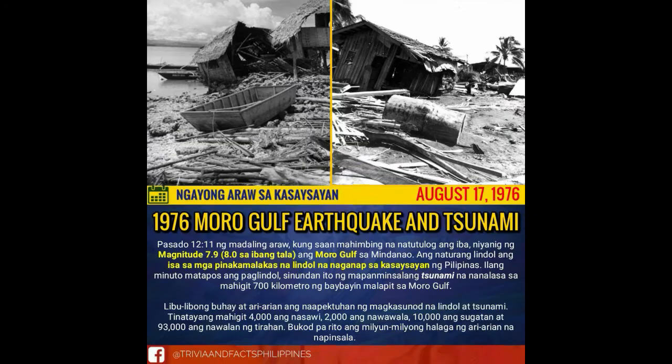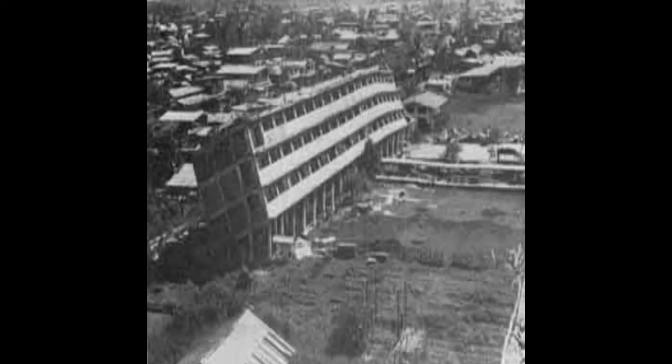In 1976, a 7.9 magnitude earthquake hit the island of Mindanao. It devastated more than 700 kilometers of coastline bordering the Moro Gulf in the North Celebes Sea. The earthquake caused a massive destruction of properties and great loss of lives. The tsunami that followed contributed immensely to the devastation of the island.